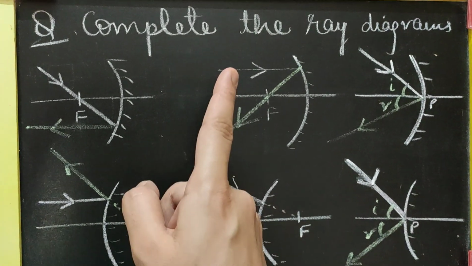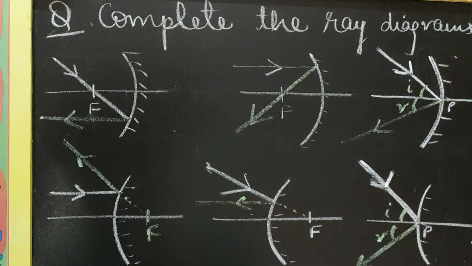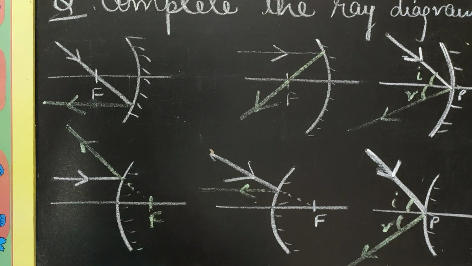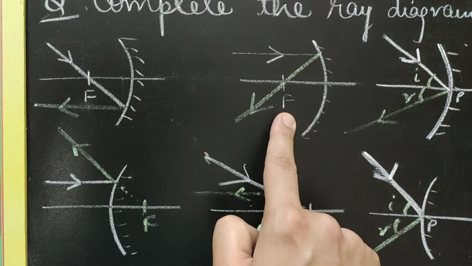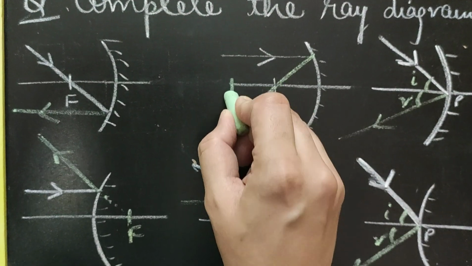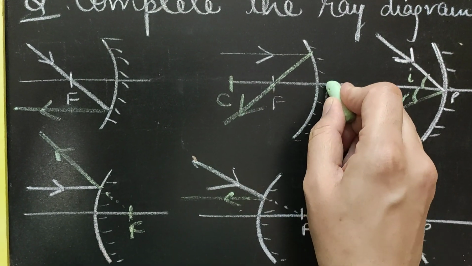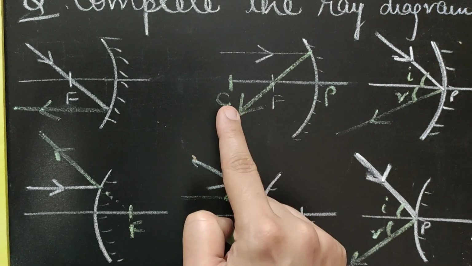For example, in the first two cases of both the mirrors, convex and concave, we have not labeled the angle of incidence and reflection. If at all you are asked to do that, suppose in this case I have to mark the angle of incidence and reflection also. I'll mark first the center of curvature. You remember that from the pole, the focus and the center of curvature are at a fixed distance.